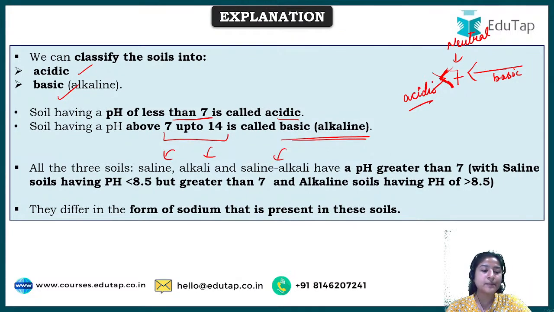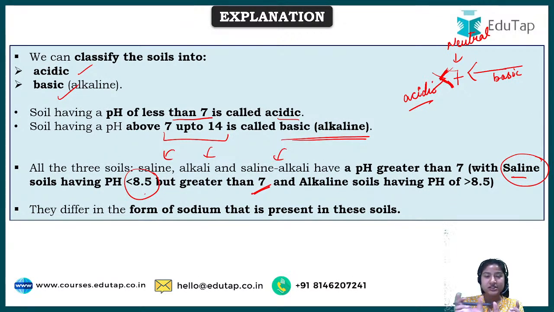Okay, for example, here you can see the saline soil having pH greater than 7 and lesser than what? 8.5, in that case we call it a saline soil. So basically basic soils are further named, depending on what range they are in between 7 to 14, they are given different names. Okay, that is saline soil, alkaline soil, and saline alkaline. Saline alkaline is nothing but the mixture of both kinds of soil.